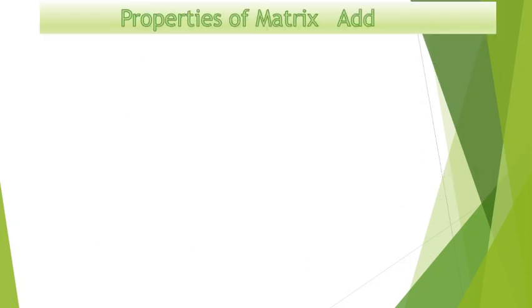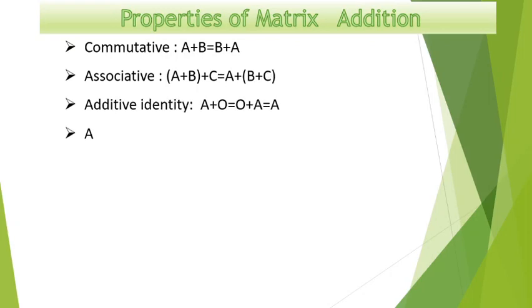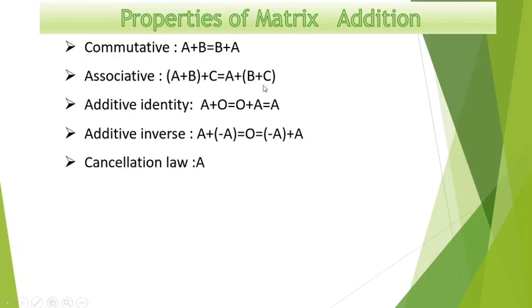Now, what are the properties of matrix addition? Matrix addition is always commutative, that is A plus B is the same as B plus A, and also associative. You can add any two matrices and the resultant so obtained can be added to the remaining matrix. The additive identity is 0 in the case of matrix addition, and the inverse is minus A, that is the negative of the matrix A. And the cancellation law also holds good, that is, if A plus C equals B plus C, then C is a common matrix that gets cancelled and you are left with A equal to B.